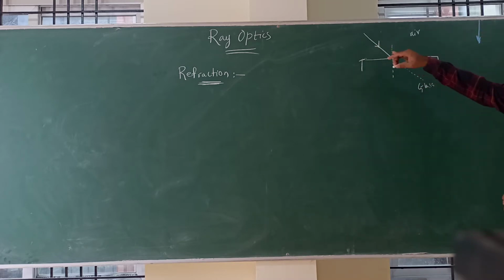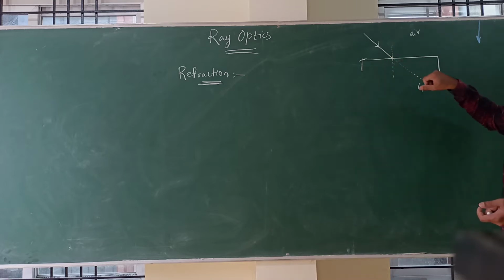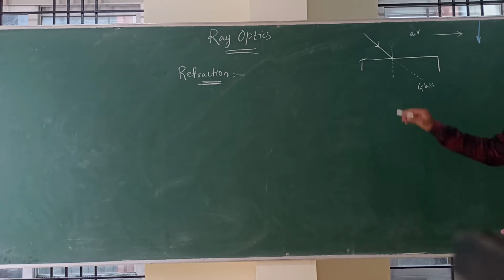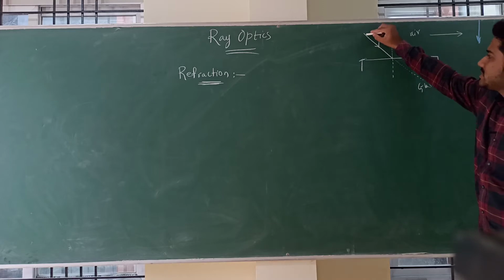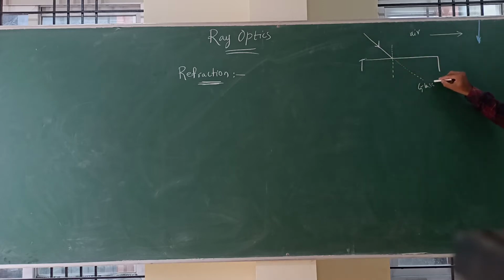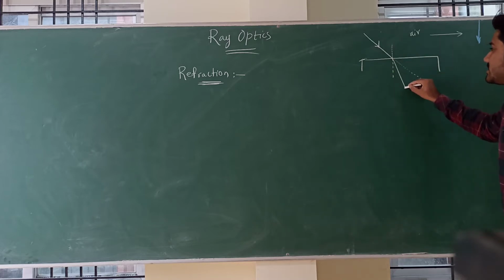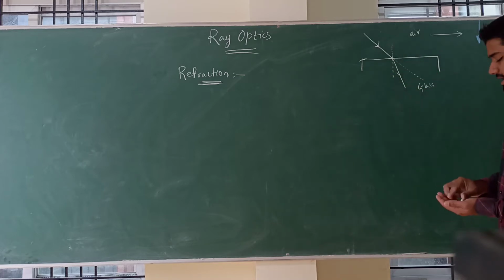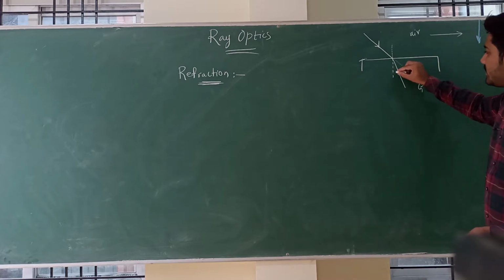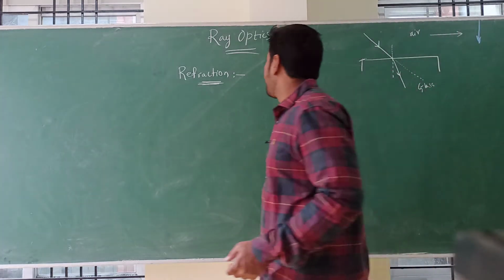The actual path of this ray is this direction. We know light travels in a straight line, therefore it should go straight. But what light does is it will change its direction, it will change its angle like this. So this is nothing but refraction.